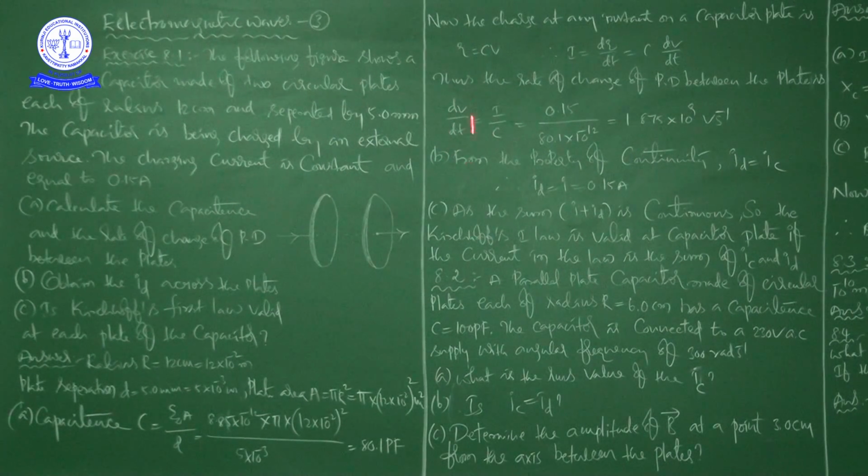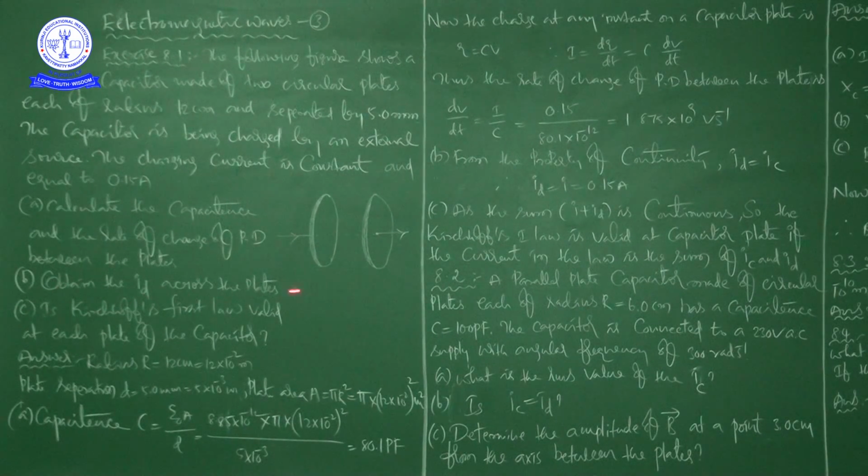dV by dt is equal to I by C. From this relation we are writing this: dV by dt is equal to I by C, that is 0.15, the I value is 0.15 amps. That is what they have given. You can see here the charging current is constant and equal to 0.15 amps. So that is equal to 0.15 divided by 80.1 into 10 to the power of minus 12, that is equal to 1.875 into 10 to the power of 9 volt per second, the dV by dt value.